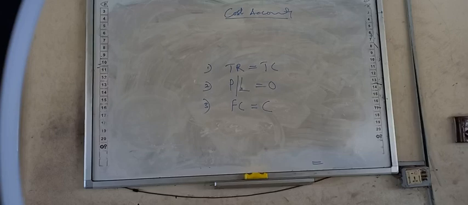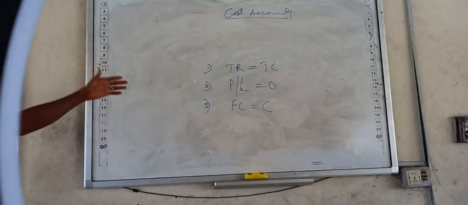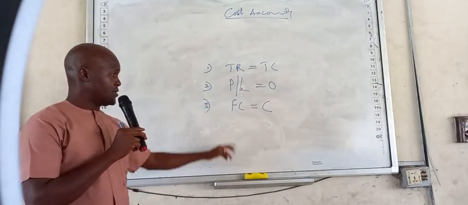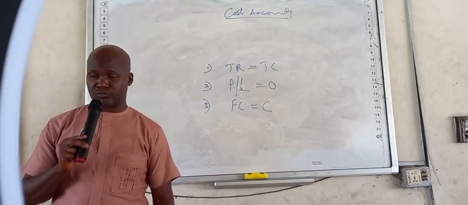In your OBJ, they will just give you a few questions; it's always 50% calculation, 50% theory. Because of those that don't understand calculation, at this level, they will still want everybody to pass. There's a point at which total fixed cost equals contribution, dash. A point at which total revenue equals total cost, dash. So at break-even, these are the 3 things you will notice. Profit will be 0, loss will be 0. Fixed cost will equal to what? Contribution.